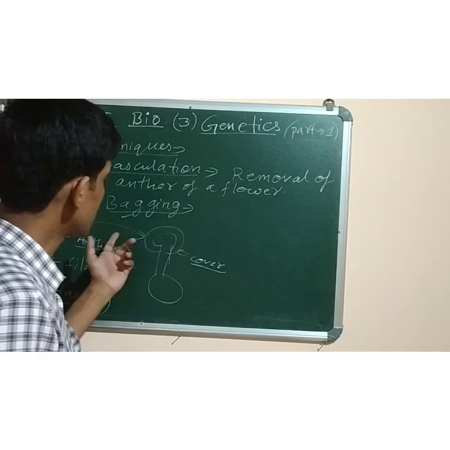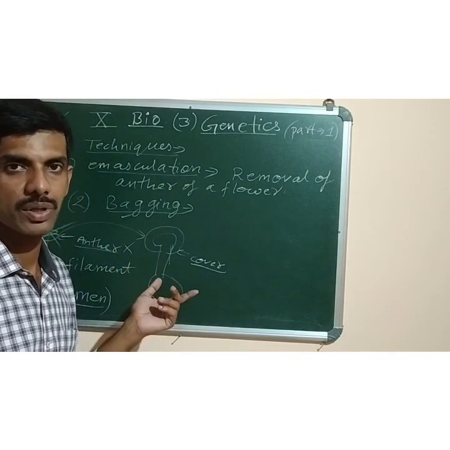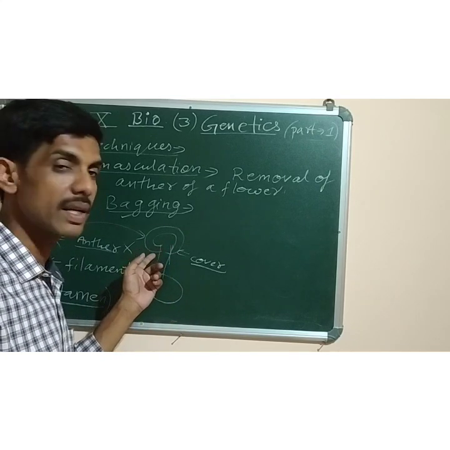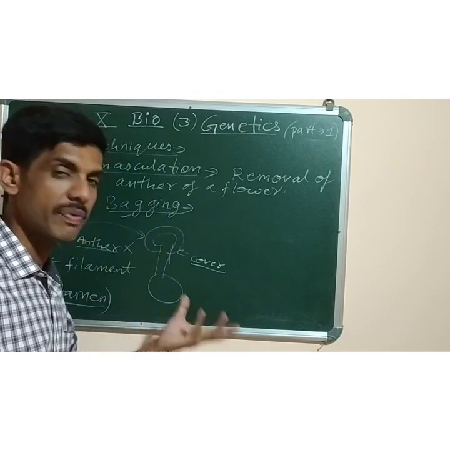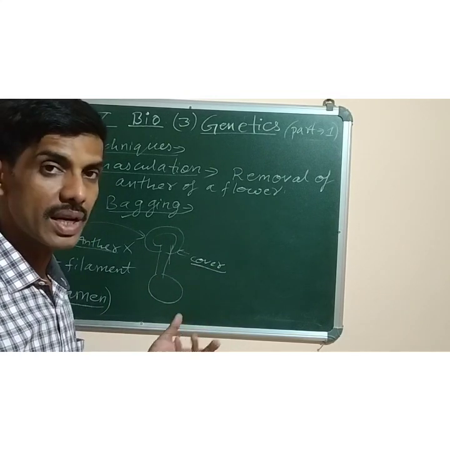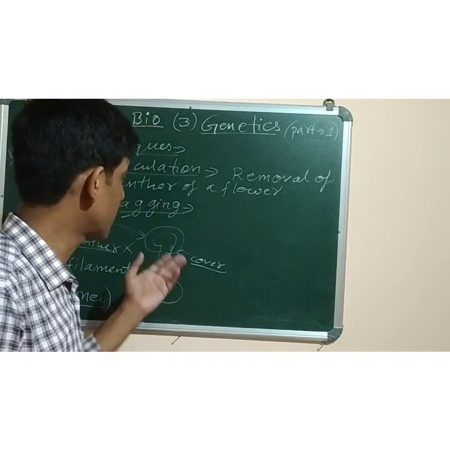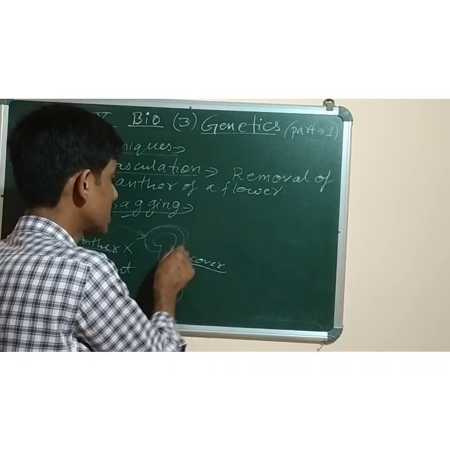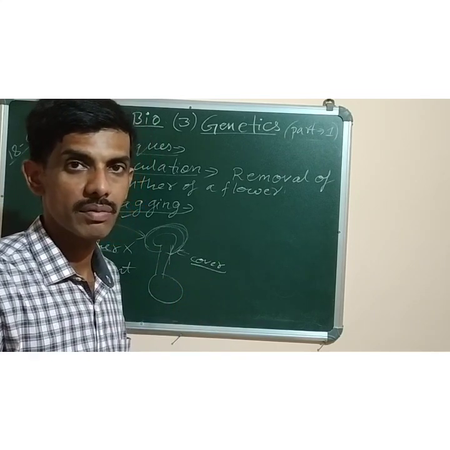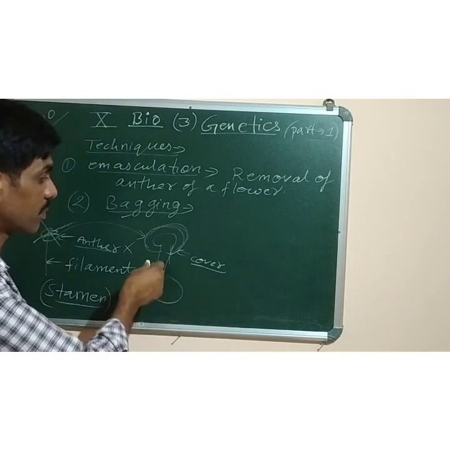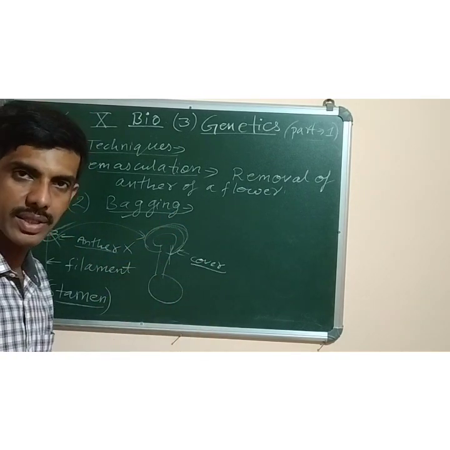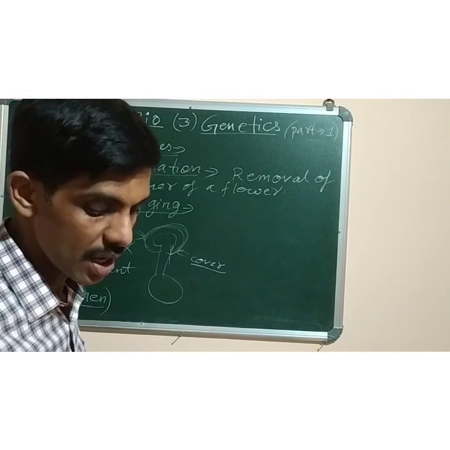Why is it done? It is done to prevent self-pollination, or if you do not want cross-pollination to occur, then also you can use the bagging technique. Because if the stigma surface is not exposed, how will the pollens brought by different pollinating agents like wind and water get deposited here? There is no chance of deposition, because the covering is there. But if scientists want to perform pollination, they can remove the plastic and dust the pollen grains on the surface to bring about artificial pollination.